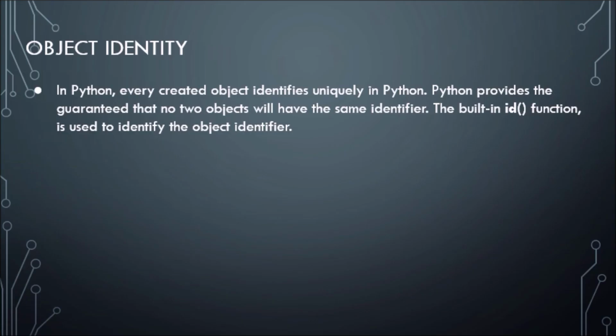Next important term is object identity. In Python, every created object is identified uniquely. Python provides the guarantee that no two objects will have the same identifier. With the help of the built-in id function, you can find the object identifier. Let's take an example in Jupyter Notebook and understand it.